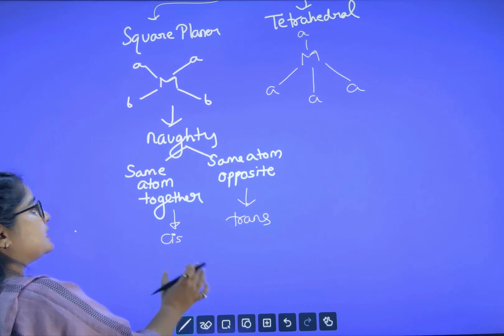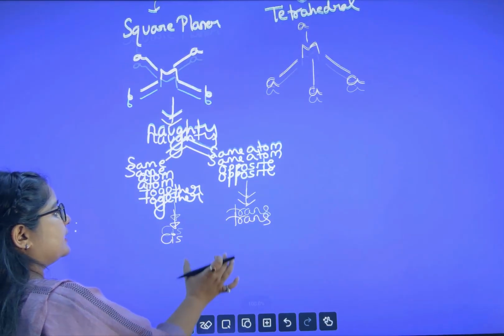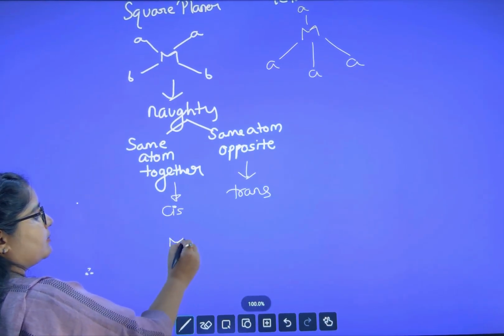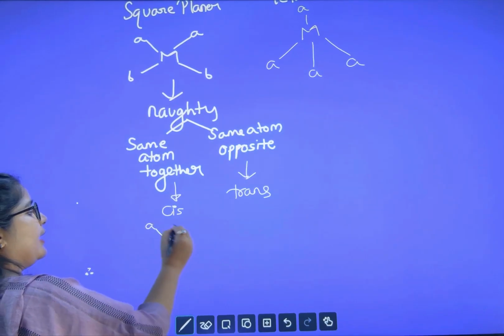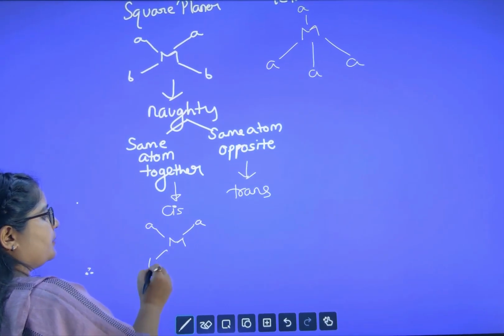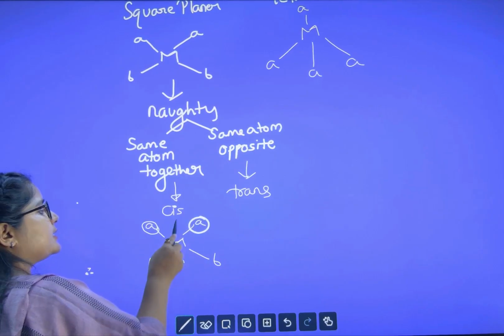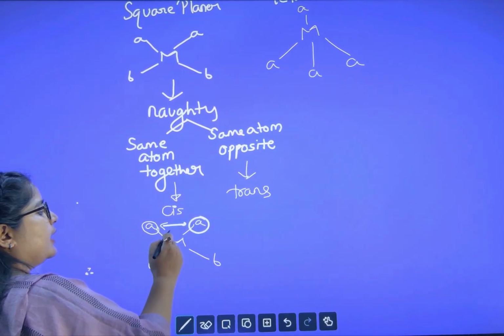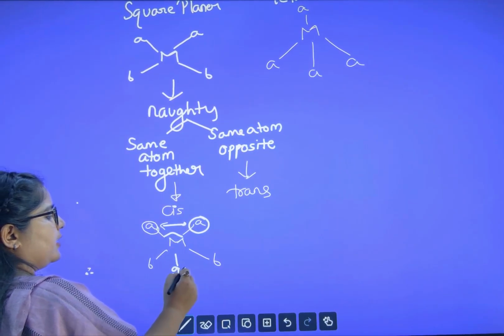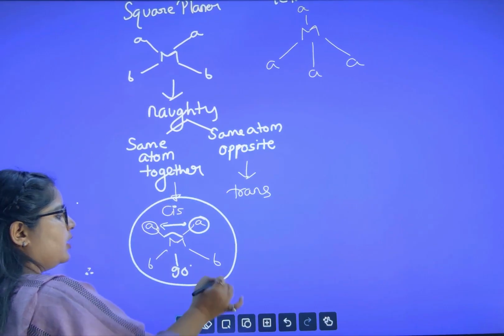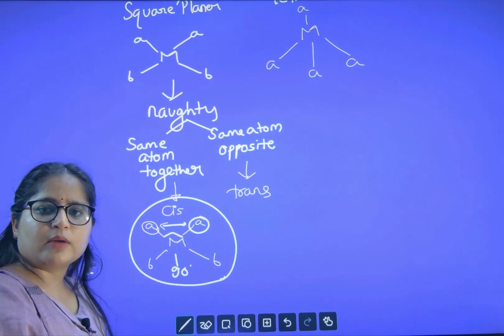So whenever it is cis, how can we represent it? See here, this is our central metal atom. Let's say A, B and B. Can you see here, same ligands are on the same side. The angle is 90 degrees. This is our cis.